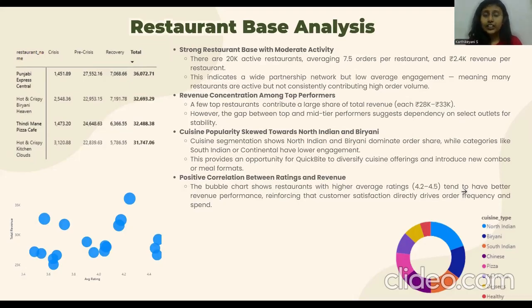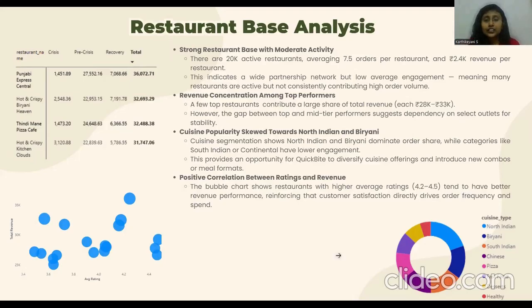The second insight is revenue is concentrated among top performers. Only a handful of top restaurants contribute a large share of total revenue, and restaurants in the mid tier are underperforming, which shows that we have high dependence on selected outlets for stability.